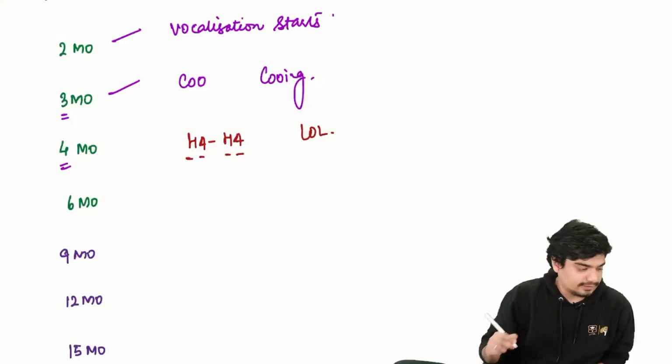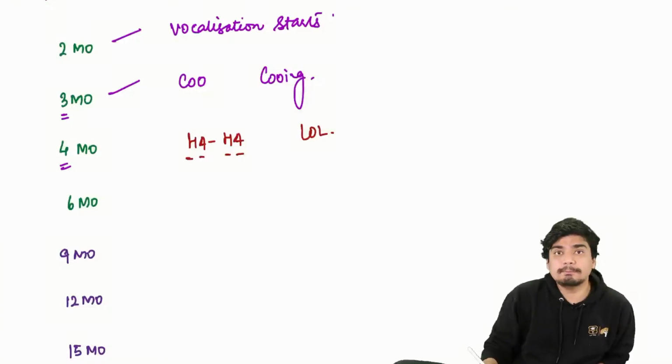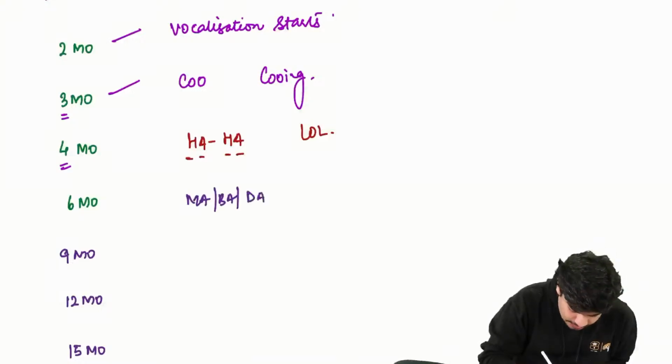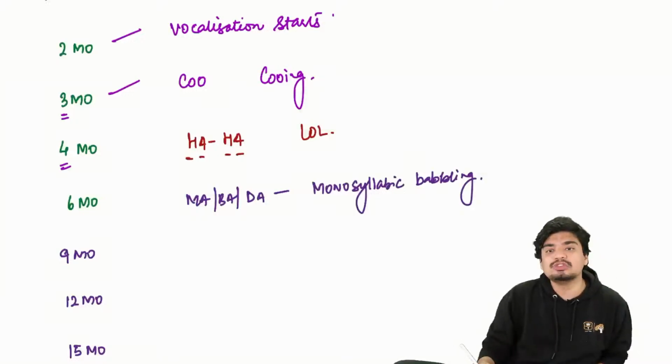At 6 months, what will start? Monosyllabic babbling will start. Ma, ba, da. This is monosyllabic babbling. This will start at 6 months.